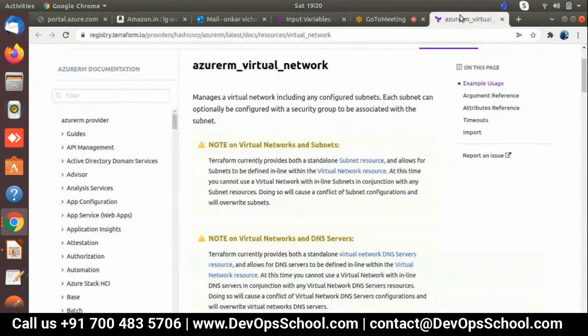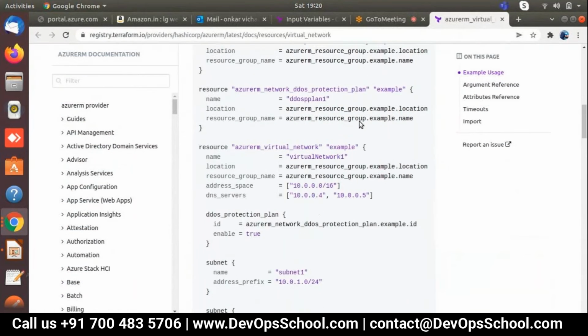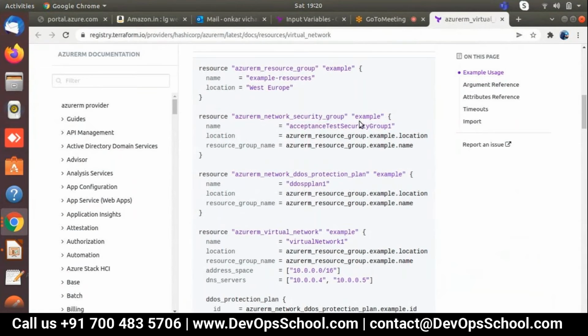Let me show you one thing. I use this VNet default code. This is the default code, called hard coded code. Why hard coded? Because of the naming. Are you able to see this name, these locations? After that, the network security group name. Everything is defined inside the code, not in a variable.